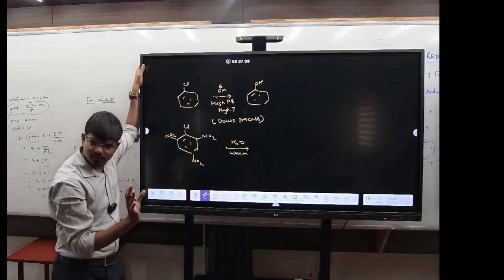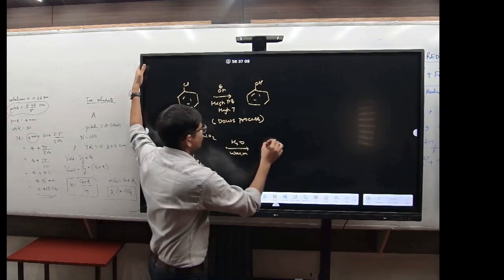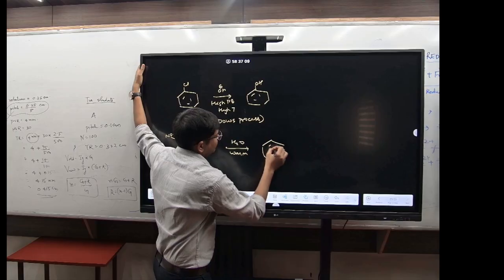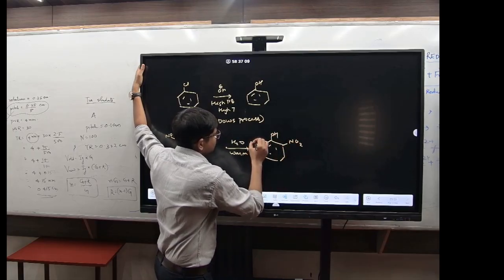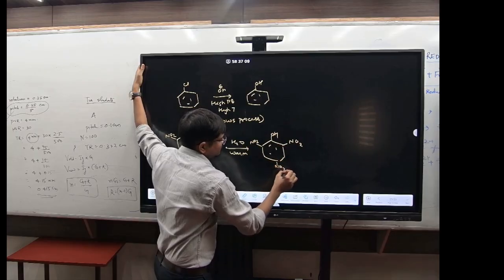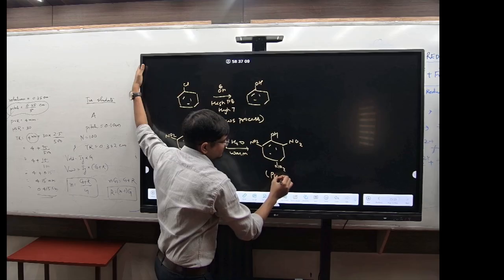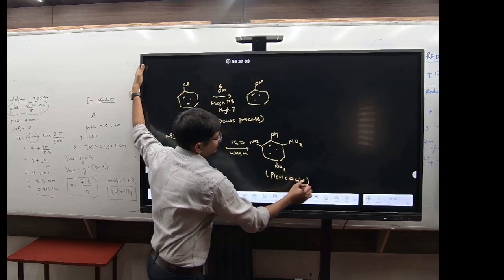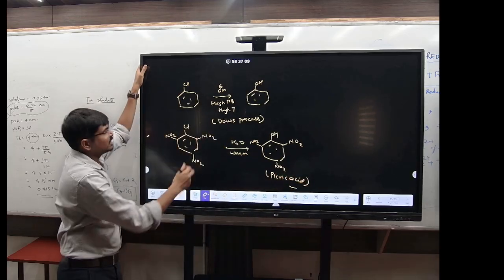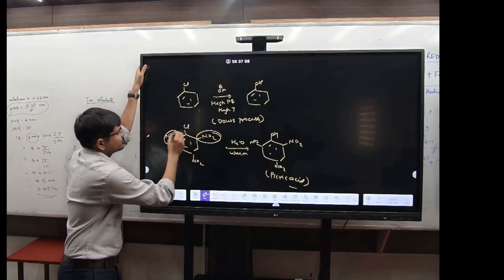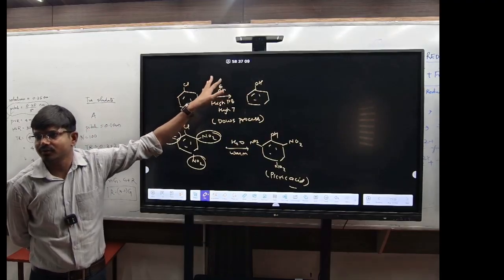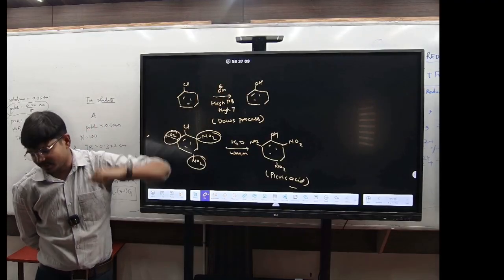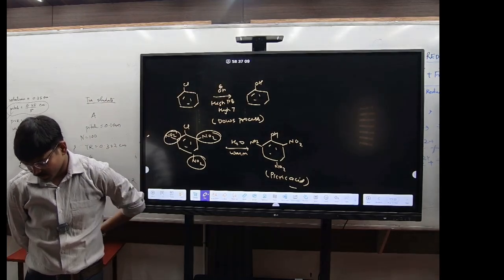It will undergo the reaction, so it will form the OH, NO2, and the NO2. This is known as picric acid. So basically, when you have the electron withdrawing groups, we just need the warm. If you don't have the electron withdrawing groups, we need extremely high pressure and high temperature.